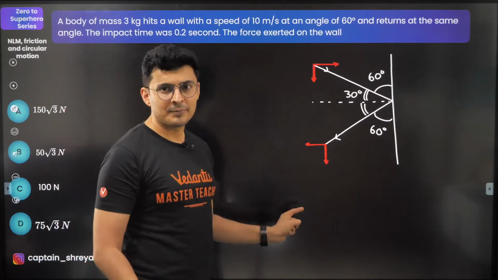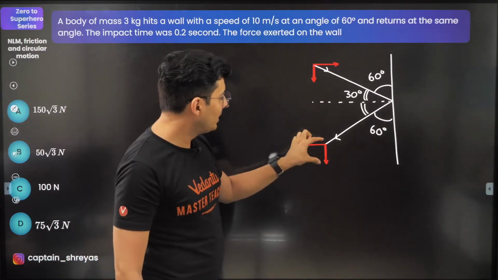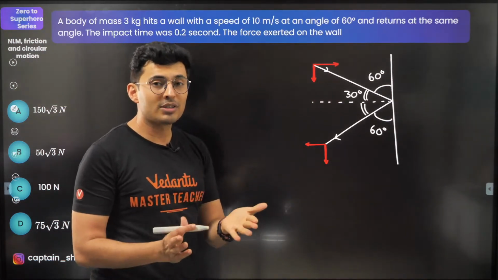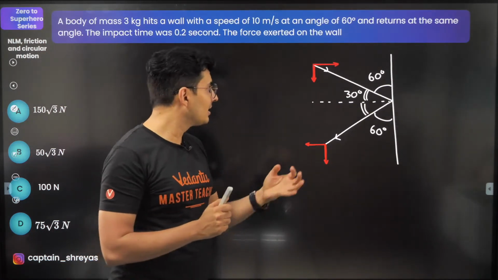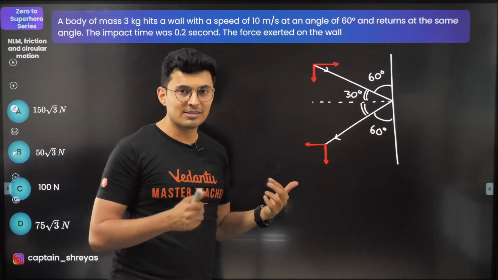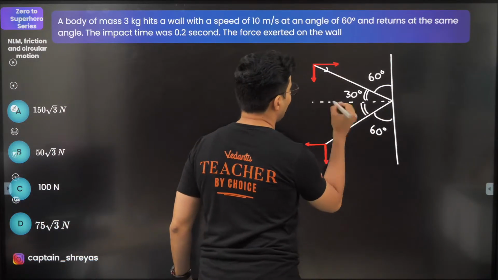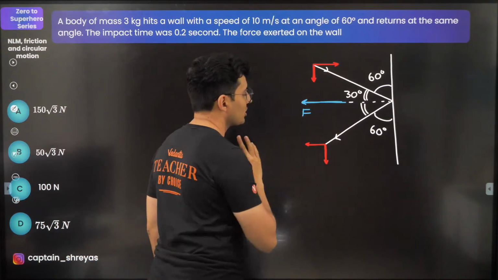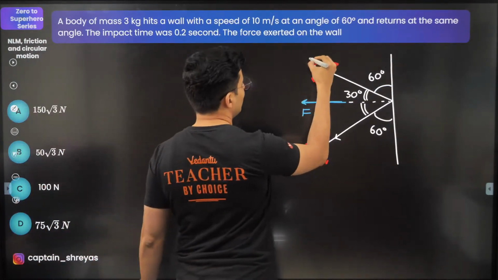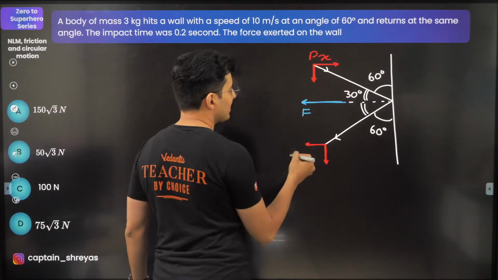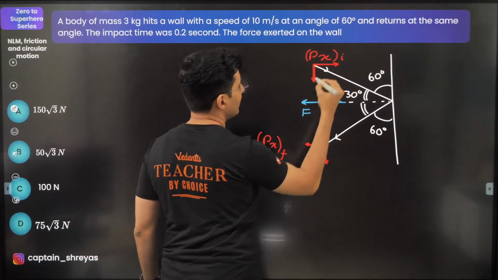If you notice it carefully, the x momentum has reversed. The y momentum remains the same. And force always changes the momentum. That means if x momentum has reversed, the only logical explanation for that is the force should have acted in the x direction only. That's it. And if you notice, what is the x momentum here and what is the x momentum here? This is final, this was initial.